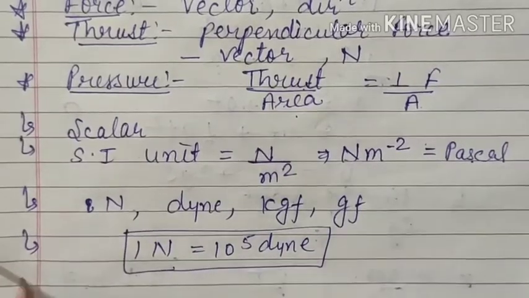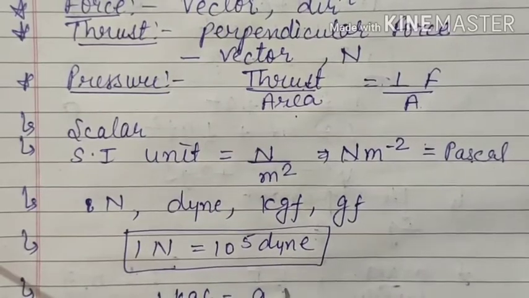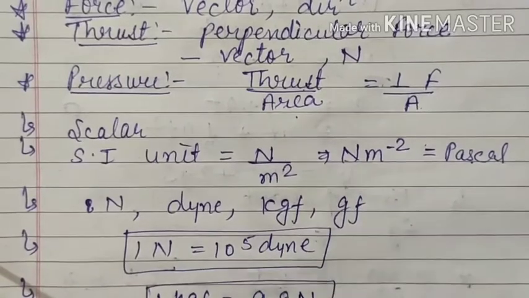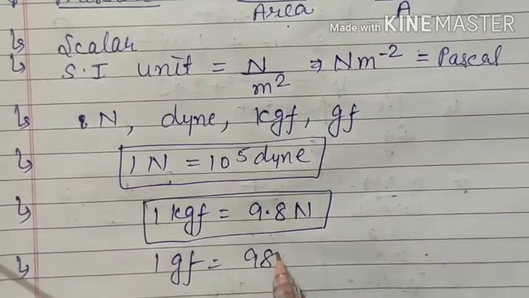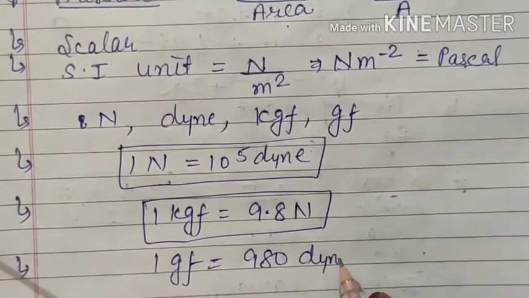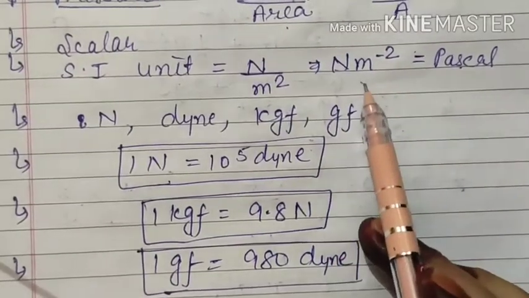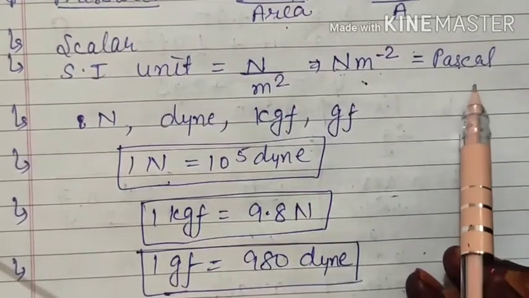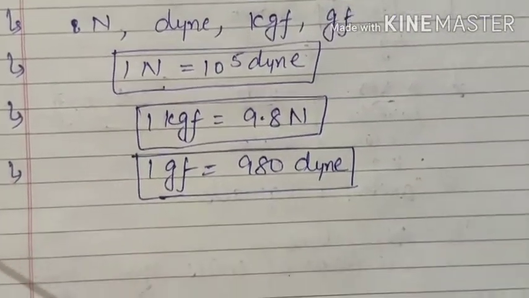Similarly, 1 kilogram force is equal to 9.8 Newton, and the last one is 1 gram force is equal to 980 dyne. But for pressure we will use Newton, for thrust or force it is Newton, then meter square, which is known as Pascal.